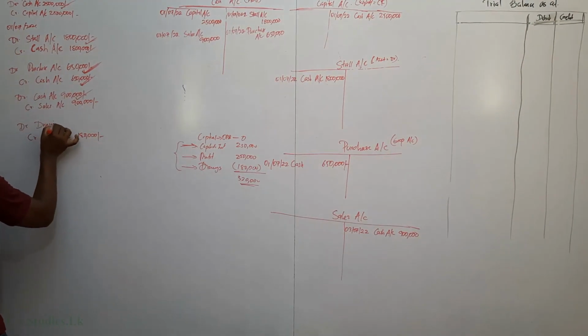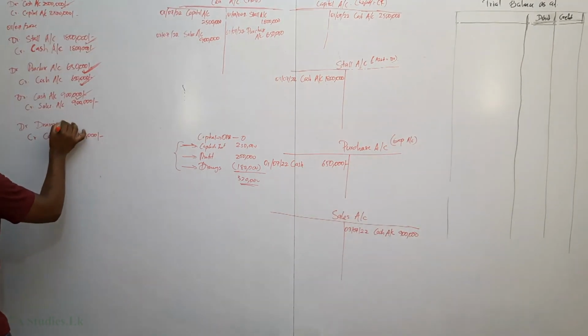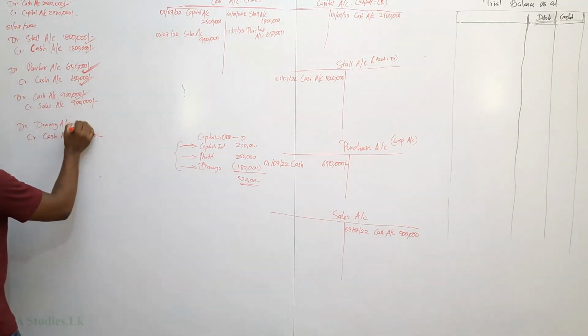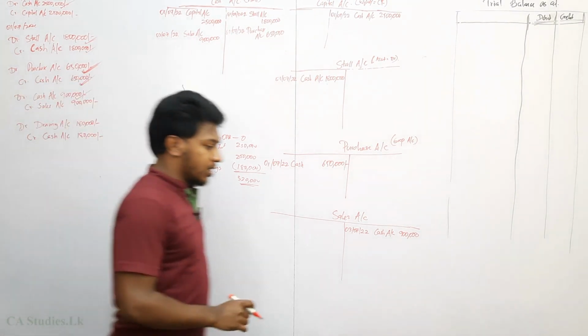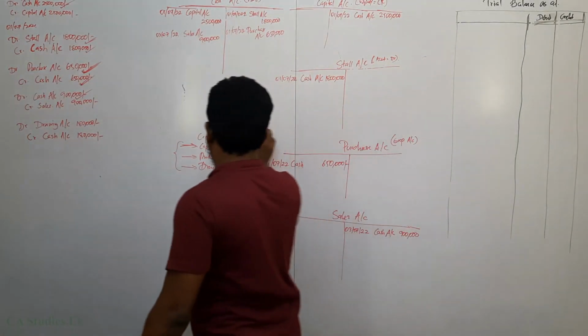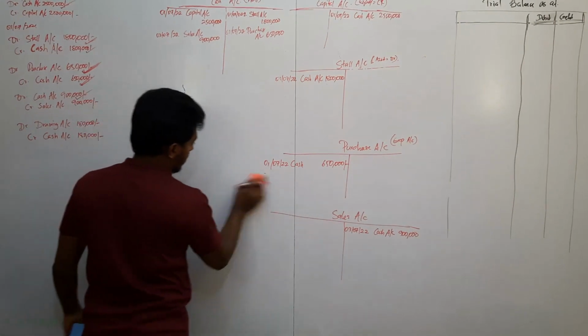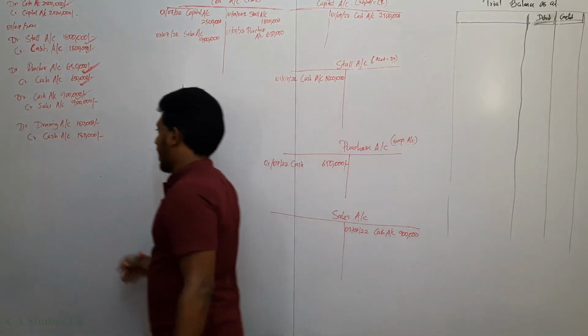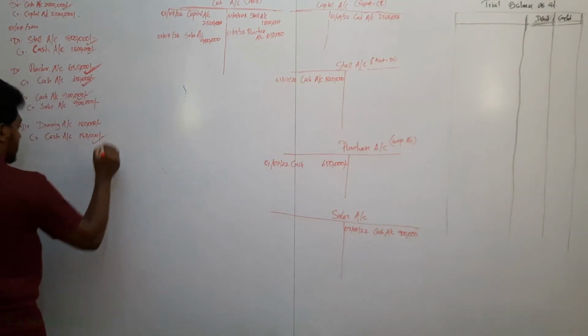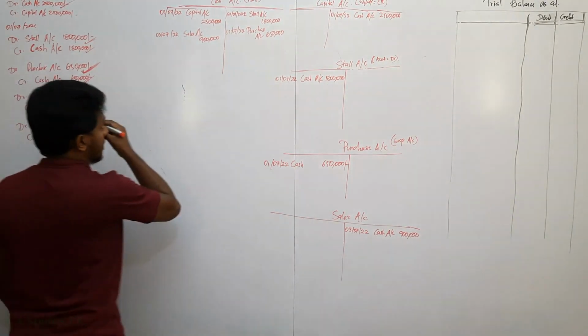Finally, the drawings account will be shown under the capital. Drawings account 180,000. Right. Now we have to open a drawings account. Right. First, the cash account transaction, less paid 180,000.